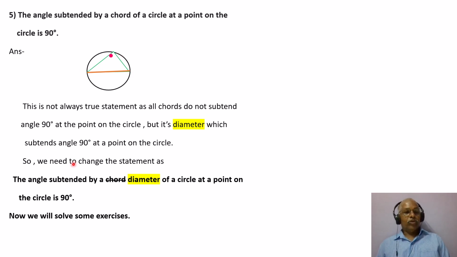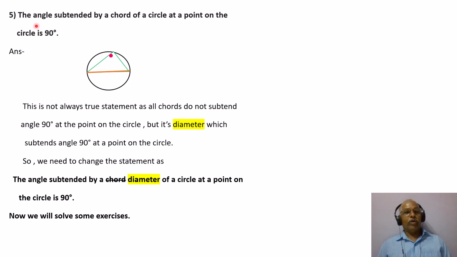So we need to change the statement to: the angle subtended by a diameter of a circle at a point on the circle is 90 degree. You have to strike out chord.